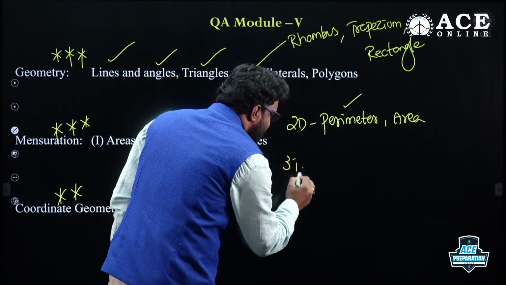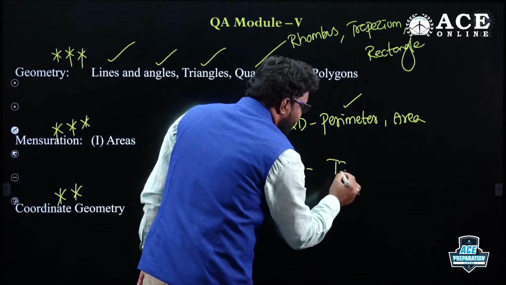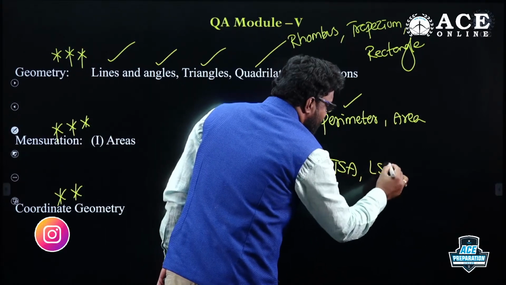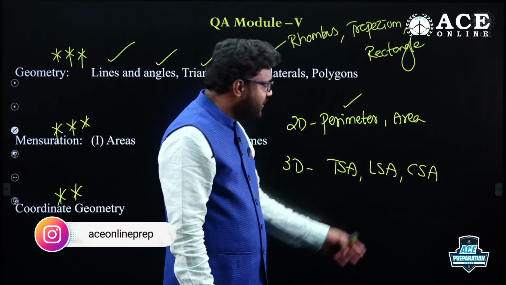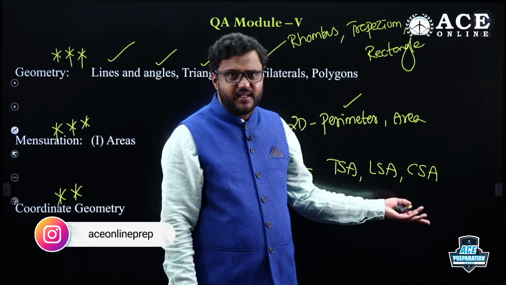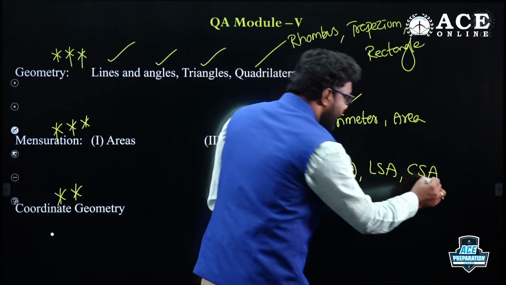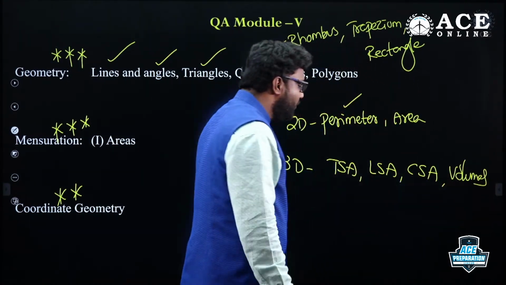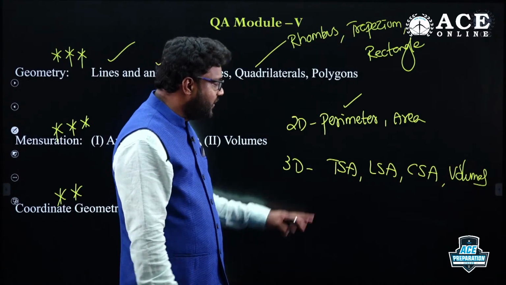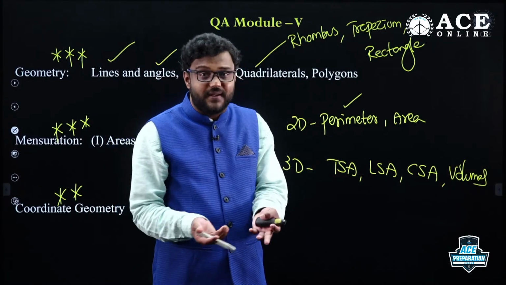Whereas for 3-dimensional diagrams, there are total surface area, lateral surface area and curved surface area. For a few shapes, curved surface area is equal to lateral surface area. And you need to focus on volume for all three-dimensional diagrams. You need to learn what the volume is, what the total surface area is, and how to calculate total surface area.